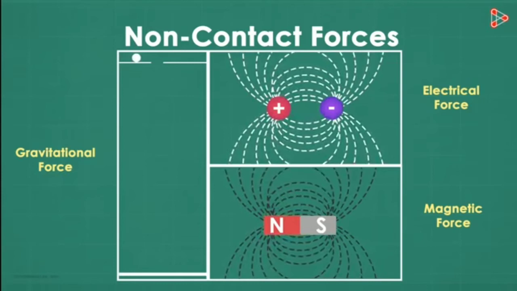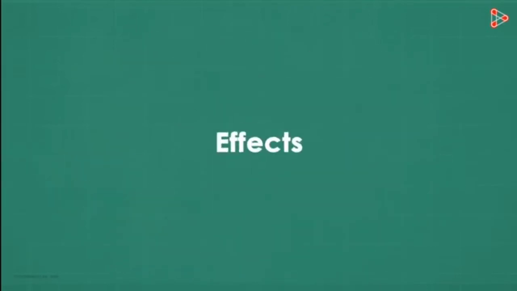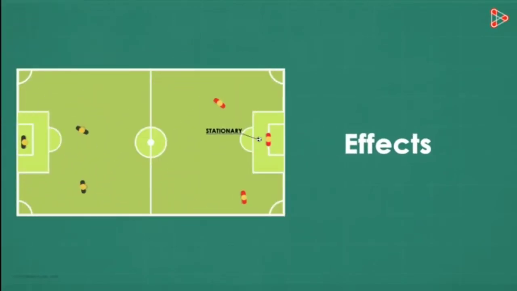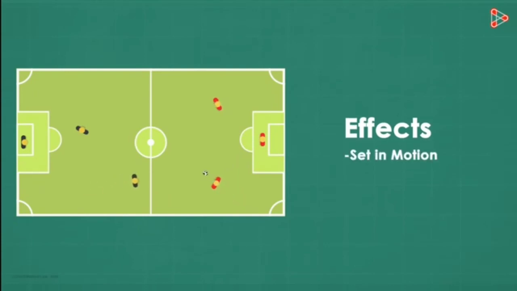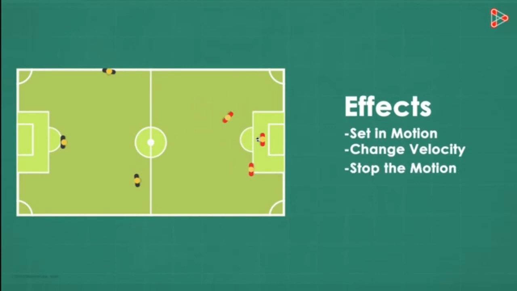Now, I want you to think about the next question I'm going to ask you. What all can a force do? What can be its effects? Let me give an example. A force can set a stationary object in motion. That's one of the things force can do. Can you think of the other things it can do? Assume an object is moving at a uniform velocity of 2 meters per second. If it is pushed harder, its velocity will increase. So force can also change the velocity of an object. A force can also stop a moving object.